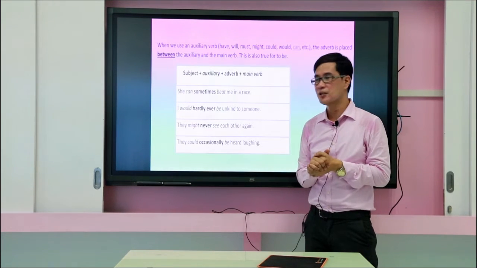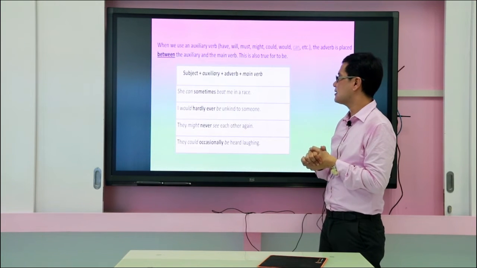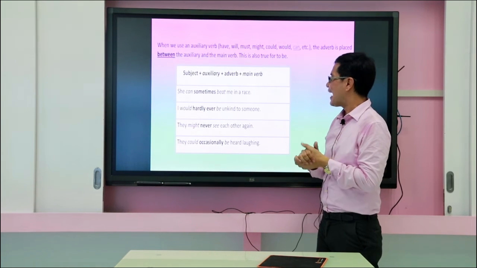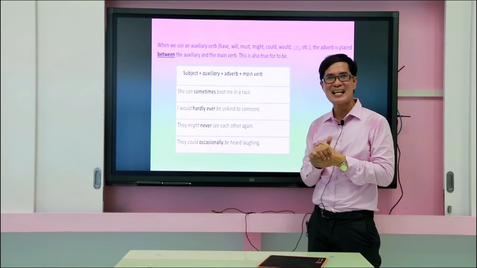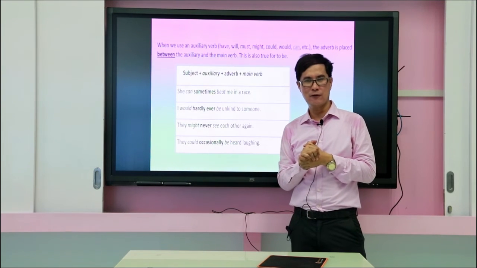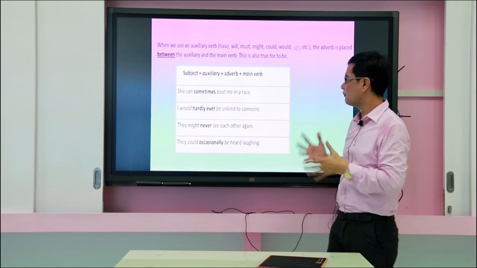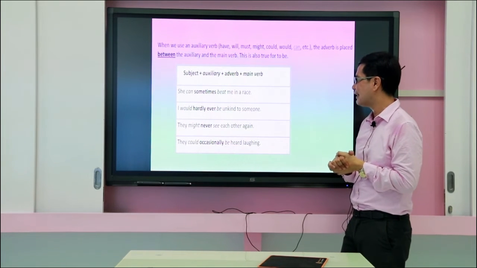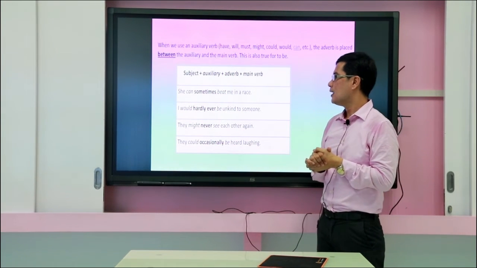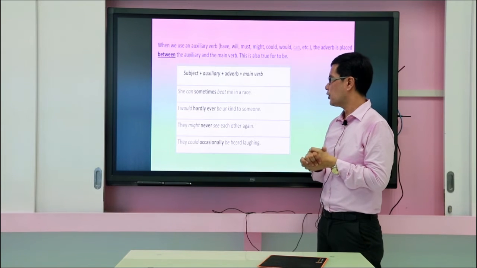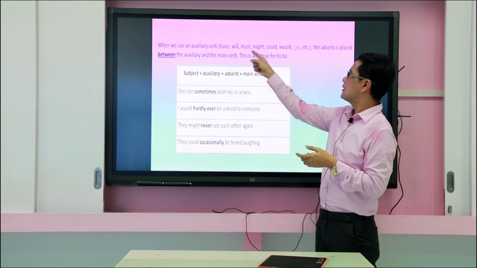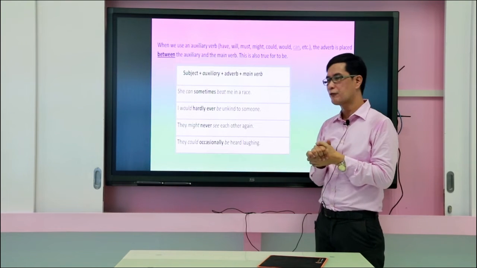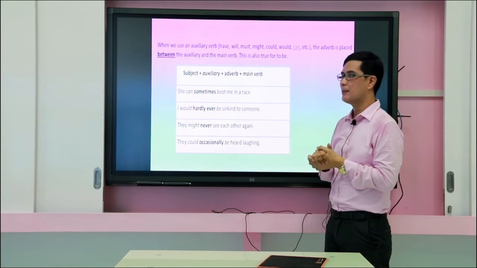They is the subject right here. Might is the auxiliary. All right, never is the adverb of frequency, and see is the main verb. Okay, are you following? Right, so let's look at the fourth example right here. They could occasionally be heard laughing. So they is the subject. Could, what is could? The auxiliary verb. And we have occasionally, which is the adverb of frequency, and be is the main verb.